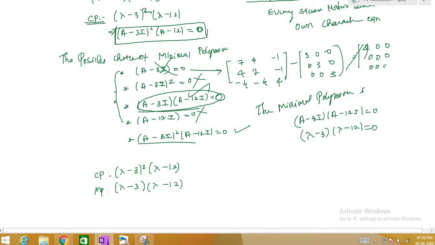You find all possible combinations of this polynomial, and suppose any one of them happens to be 0, whose degree is less than the characteristic polynomial, then that polynomial is called the minimal polynomial of the given matrix. Suppose none of them satisfies the equation, then the characteristic polynomial will be the same as the minimal polynomial, right? So this is our answer. So lambda minus 3 into lambda minus 12 is the minimal polynomial.